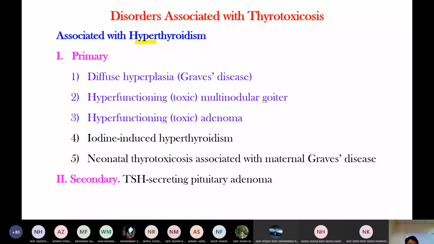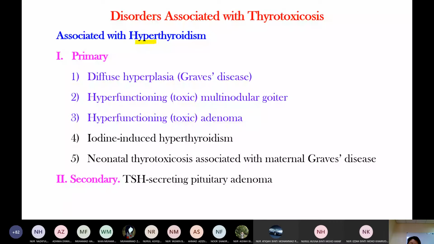Okay, and then secondary is here. Secondary is because of a pituitary cause: a functioning pituitary adenoma, a TSH-secreting pituitary adenoma. Last week we discussed functioning and non-functioning adenomas of the pituitary. A functioning adenoma means the gland produces more hormone. So in secondary hyperthyroidism, there is an adenoma in the thyrotrope cells, and this adenoma produces more TSH, which causes hyperthyroidism.